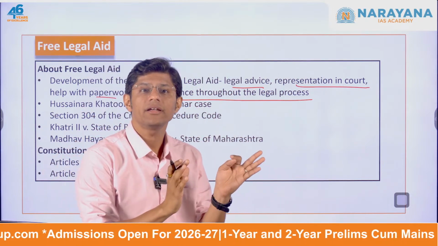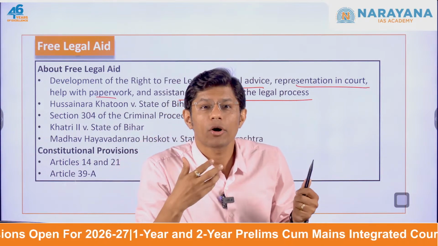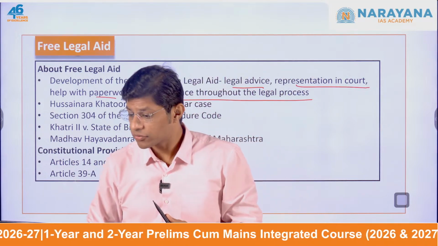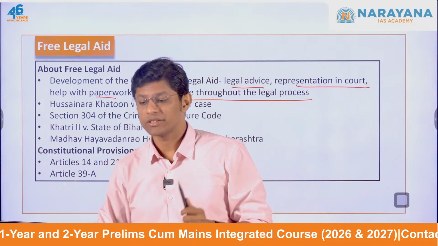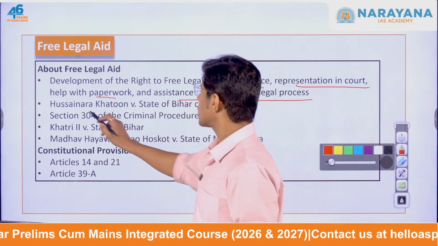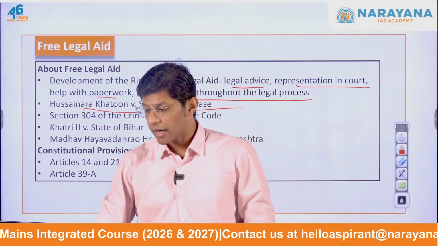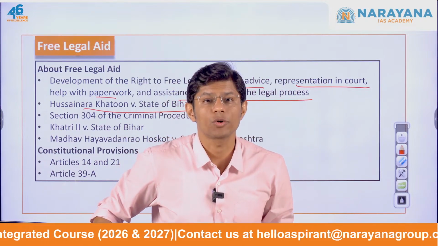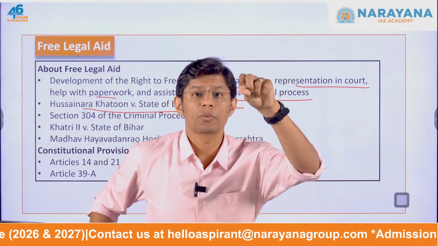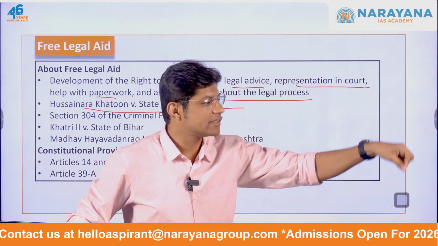This right to free legal aid has actually grown through important court decisions. For example, this is something very important to understand. One of the famous judgments is the Husainara Khatun versus State of Bihar case. In this judgment, the Supreme Court ruled that the state is responsible for providing free legal aid to ensure fair trials in our country.